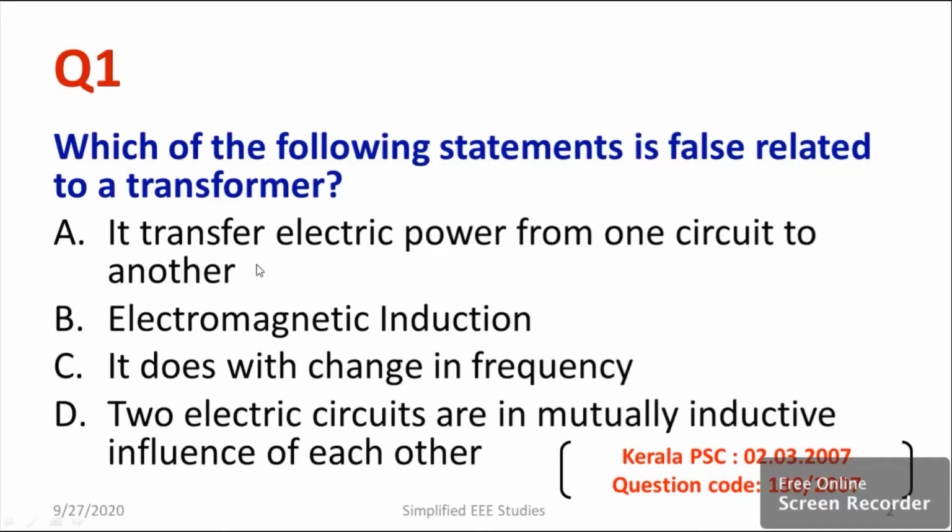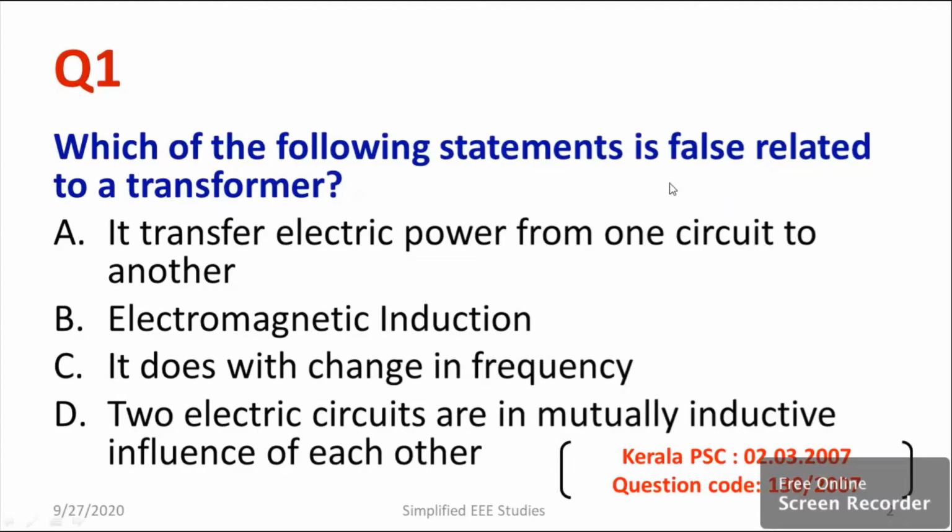So I should say that it transfers electric power from one circuit to another. That is true. Similarly, it operates based on the principle of electromagnetic induction. That is also true. Then regarding the third statement, it does not change in frequency. Actually, frequency will not be changing. That's a peculiarity. But if you analyze the third statement, it is 100% wrong related to a transformer. If I look at the last statement, two electric circuits are mutually inductive, influencing each other. That is true. So among the four statements, option C is wrong.